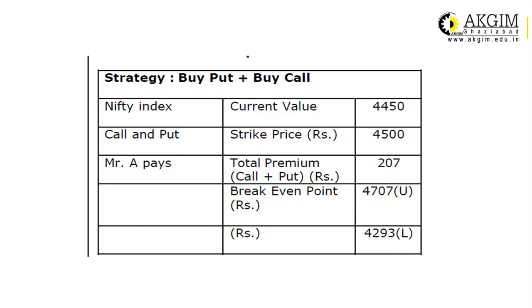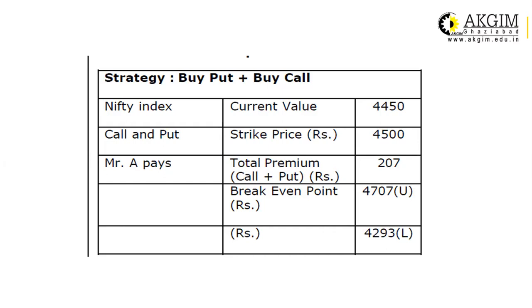This can be explained. The current value of the Nifty index is 4,450, and he has bought the call and the put. The strike price is 4,500. The strike price remains the same, and he has paid the premium amount of rupees 207, and the break-even point in this case is 4,707, when we add 4,500 plus 207.